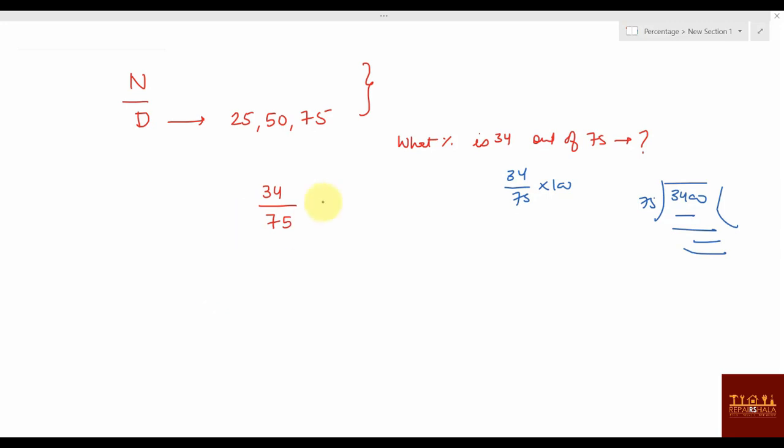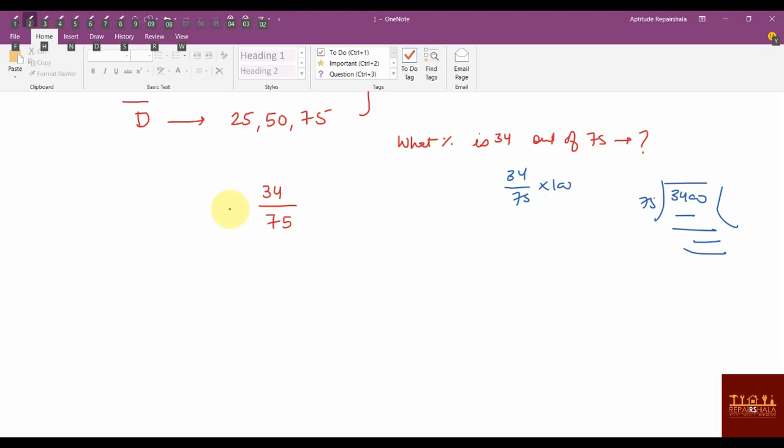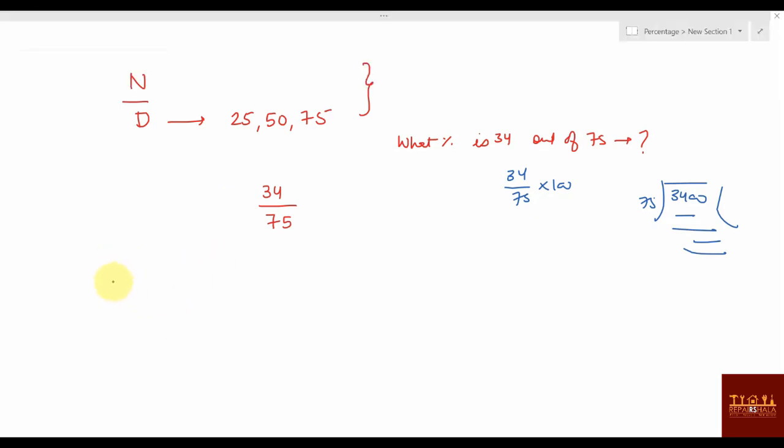Now think about this. I'm going to tell you something that is actually a part of ratio and proportion. Suppose P by Q, any fraction, is given, and you add or subtract any constant value to both, then this value will not be equal to P by Q. For example, suppose P by Q was 1 by 2, which is 50%.